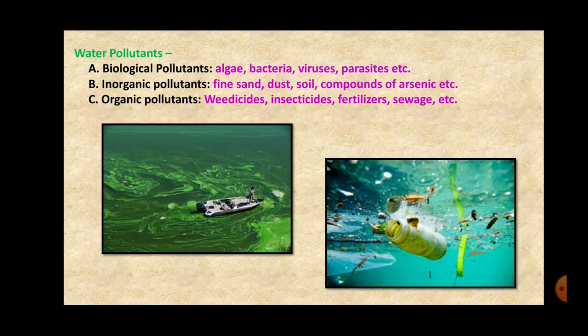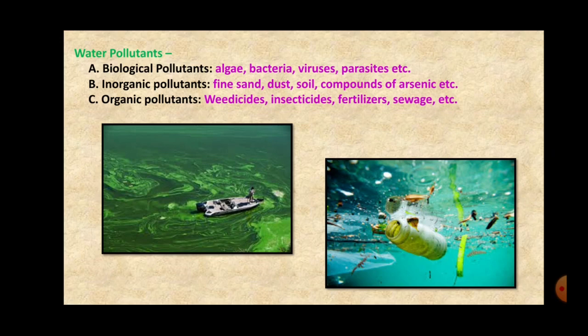Third one is organic pollutants. Organic pollutants are weedicides, insecticides, fertilizers, sewage, and wastewater from the factories or industries, right? Insecticides, weedicides, and fertilizers come from agricultural land.